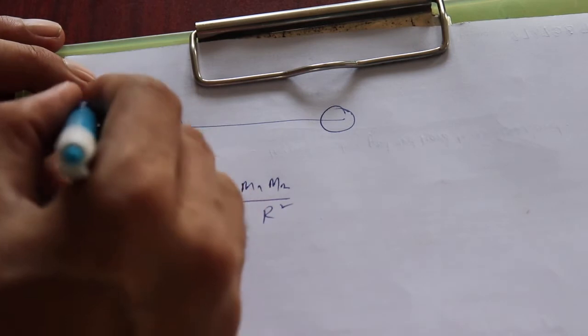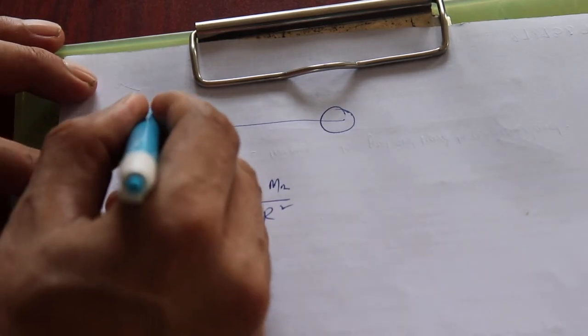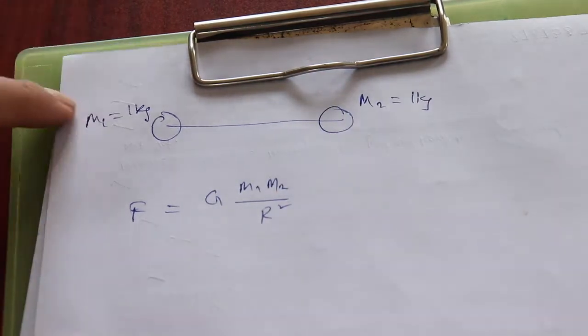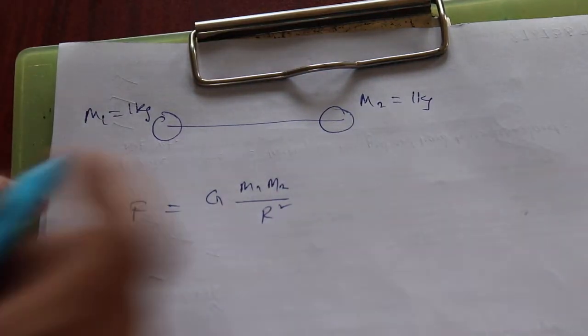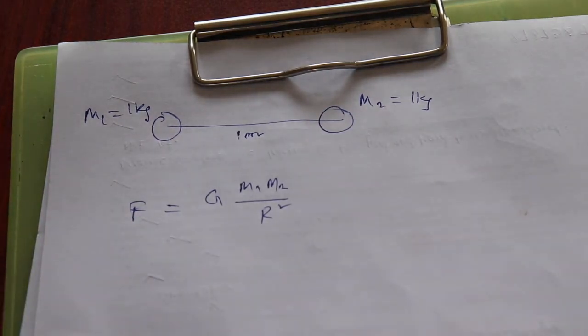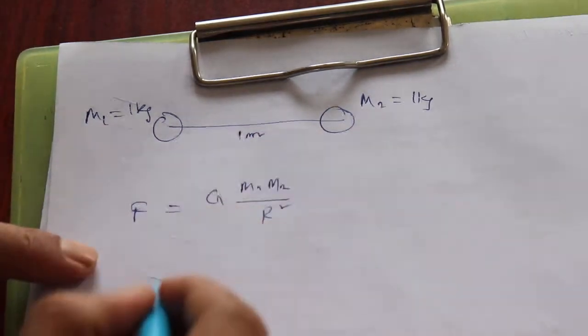Now take the first mass as 1 kg. The second mass, also 1 kg, the same mass. Then you keep them 1 meter apart. How far? 1 meter. So if you do it like this, what do we do?